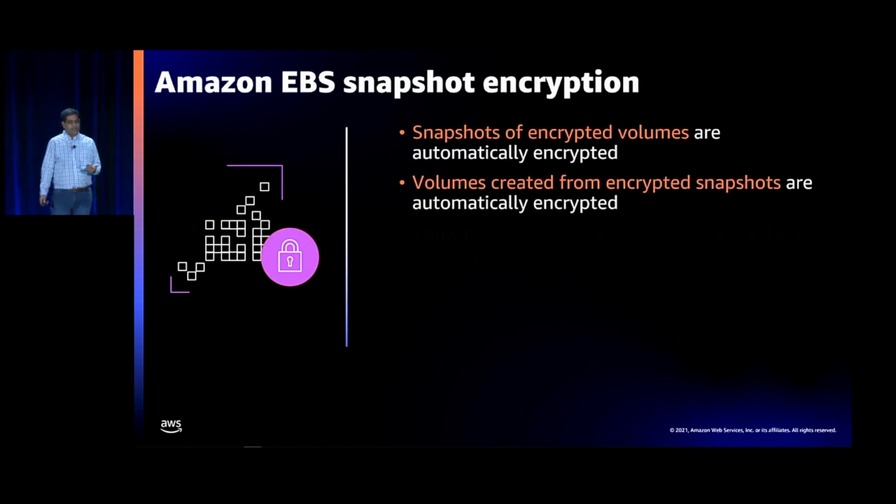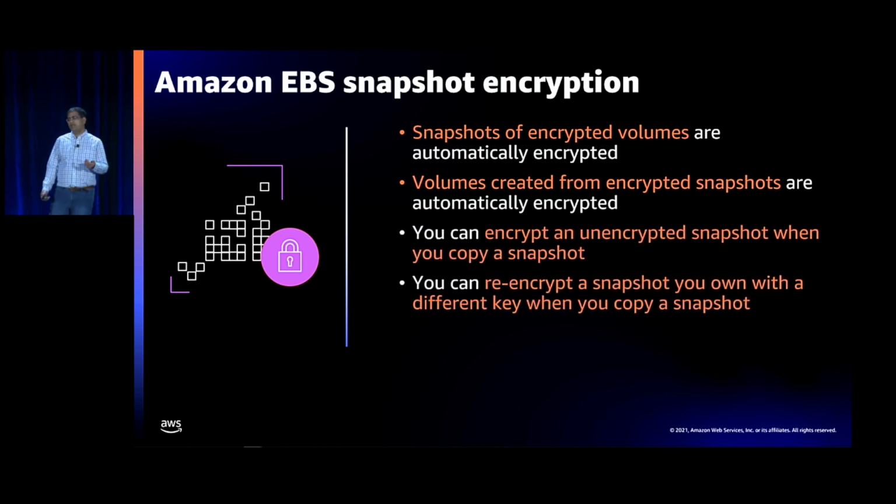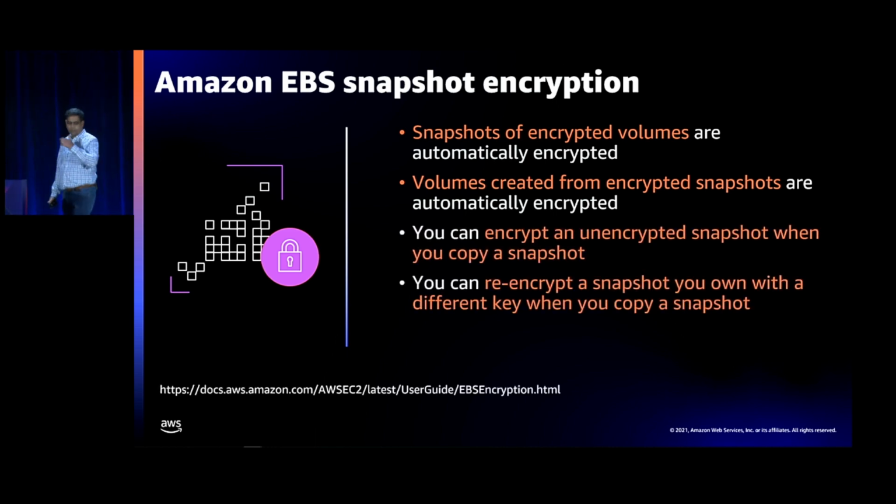The other thing that happens is you can take an unencrypted snapshot, and because snapshots can be copied, you can encrypt that snapshot during the copy, right? So you can take a snapshot, copy it, and make it an encrypted snapshot. And then you can re-encrypt a snapshot as well while you're doing a copy. And I'll walk you through all those scenarios and why they become useful and what we are doing there.